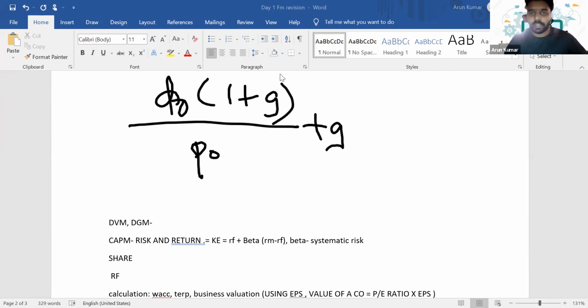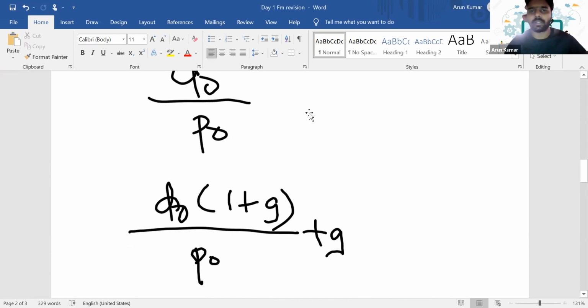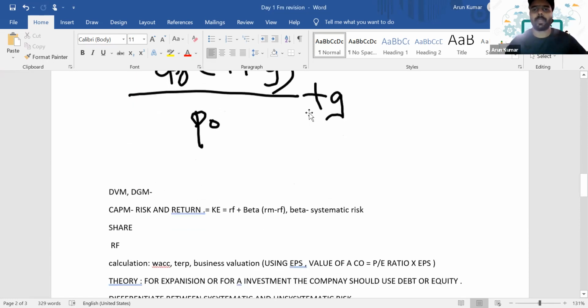And with respect to this growth calculation, I'm not going in depth because it will take time. So I hope you know the formula to calculate growth. How will you calculate growth, guys? Can you just reply in the chat? We can just discuss it. What are the two different methods through which we can calculate growth? I hope all of you have attended the live sessions from any of the faculties, right? So please try to recollect how you will calculate growth.